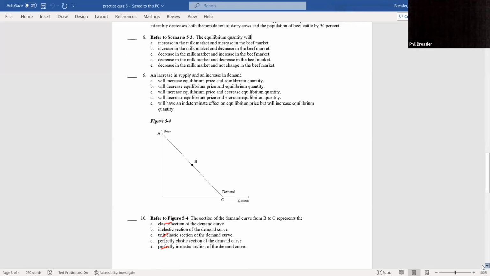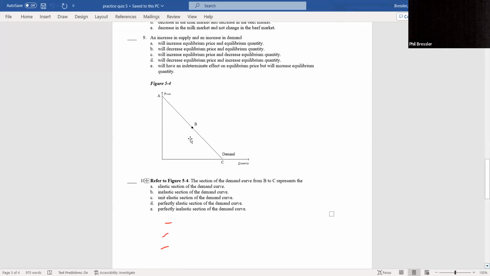All right, number 10. Okay, this is like the third type of question where you had to know elastic, unit elastic, and inelastic. All right, section of the demand curve from B to C. We know that's in the inelastic section of the demand curve, B as in broccoli. So please get that straight for the quiz.